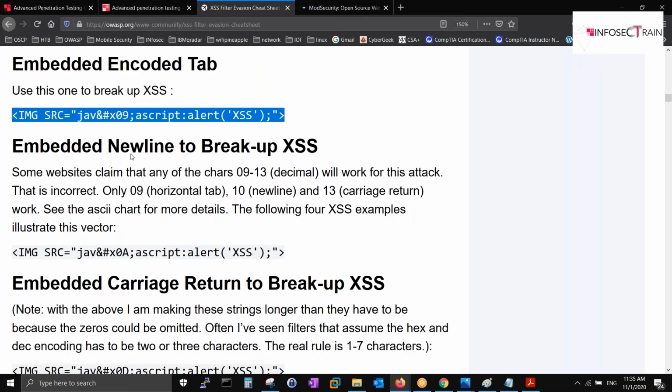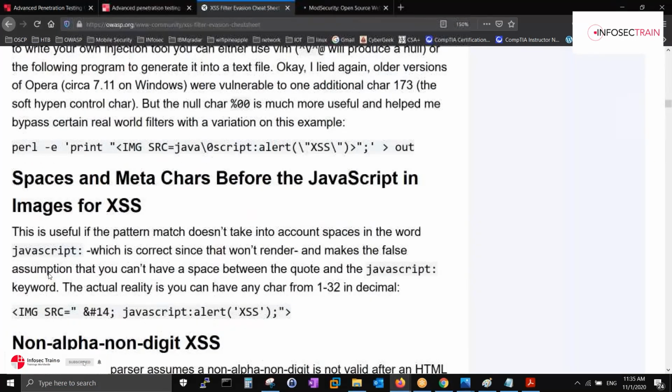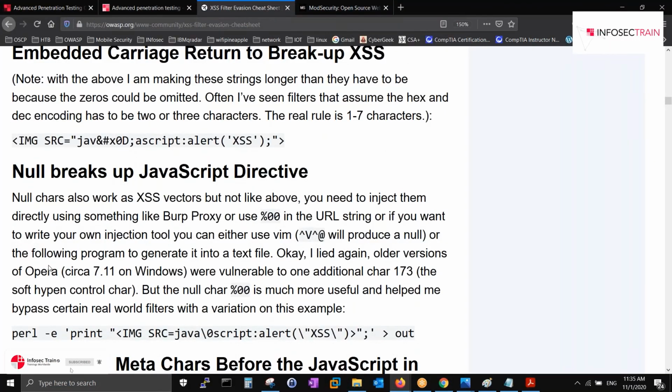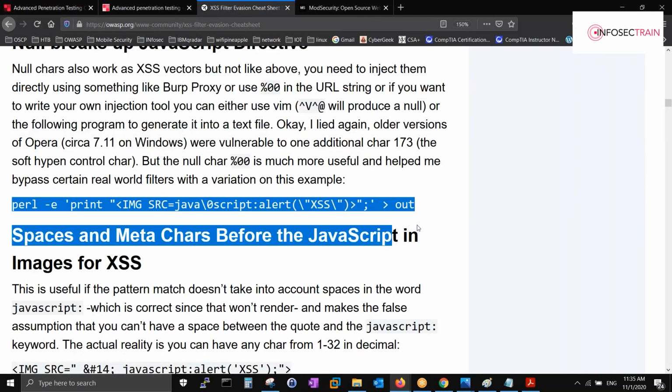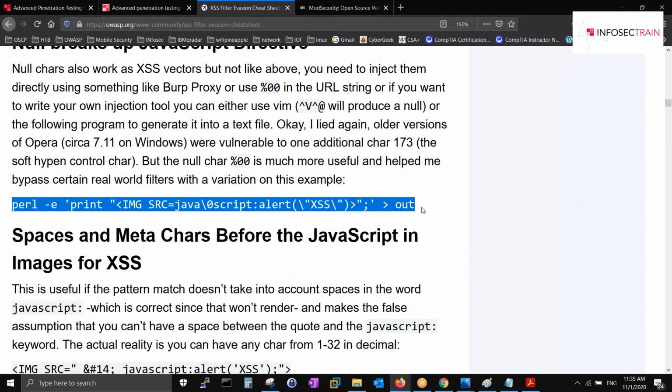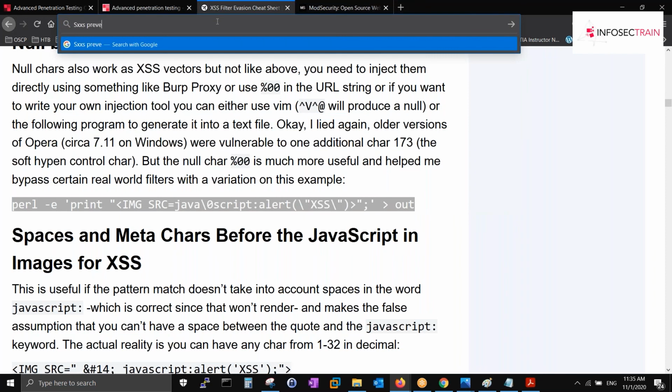Then you have this thing called null breaks, and I told you, right, Perl script they are using. In the null breaks they will be using Perl script. I'll showcase it. See, Perl script. This is also a way of calling the JavaScript vector. Correct. So we have the XSS filter evasion cheat sheet and we also have the XSS prevention cheat sheet.